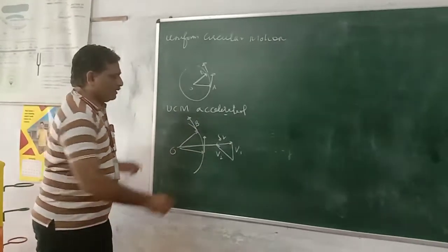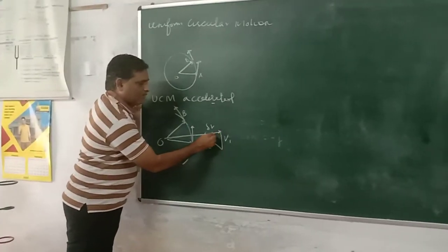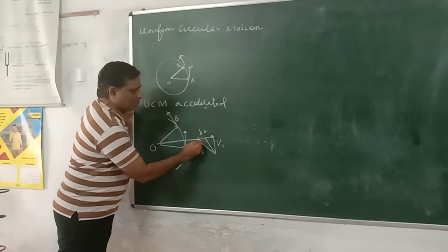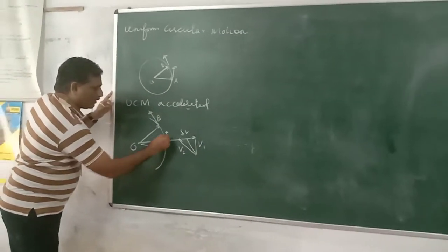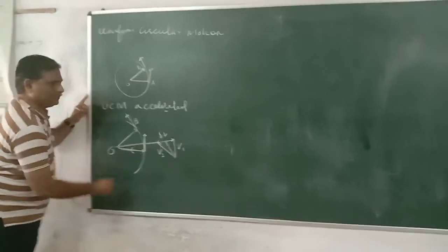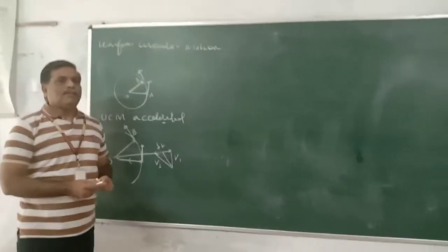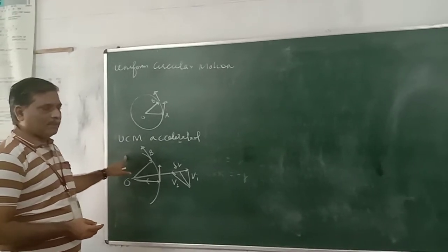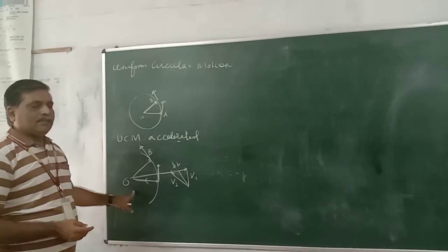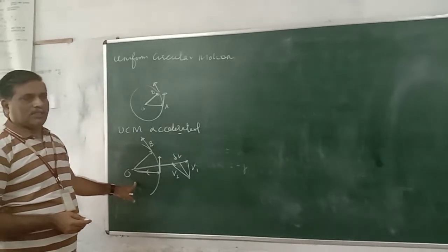When we go on reducing, this approaches one point, and it is along the radius. So this centripetal force, as we call it, is always along the radius and towards the center.